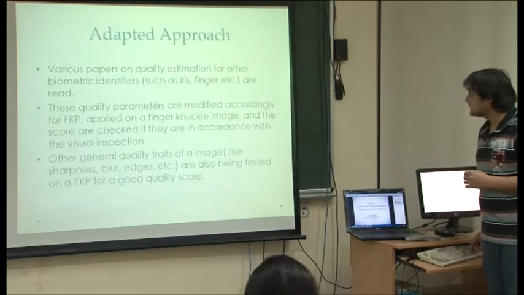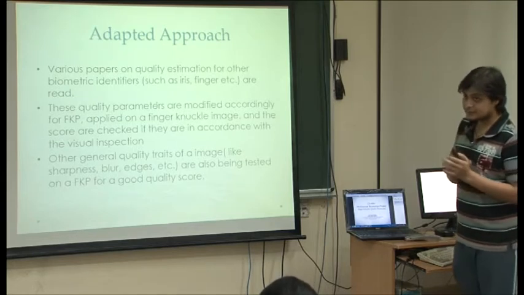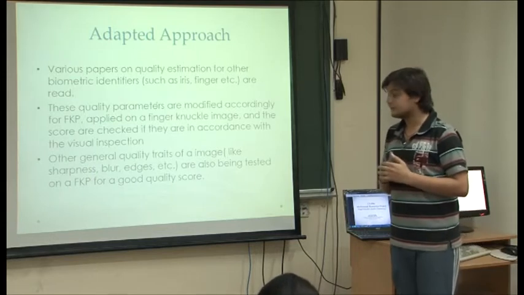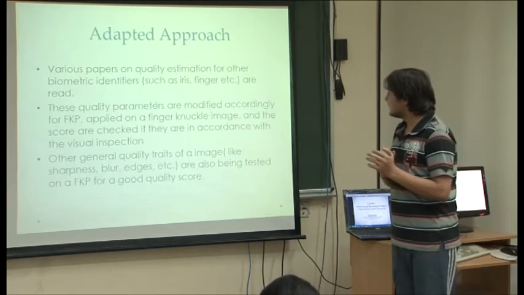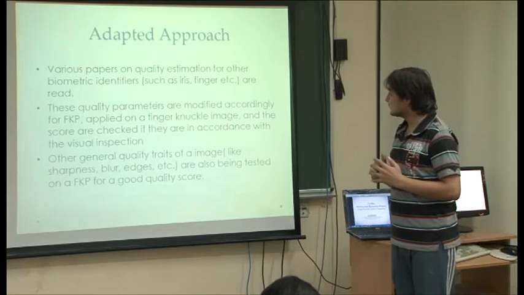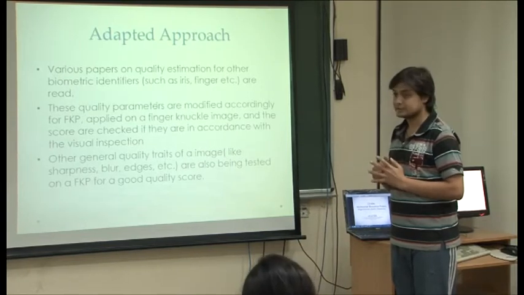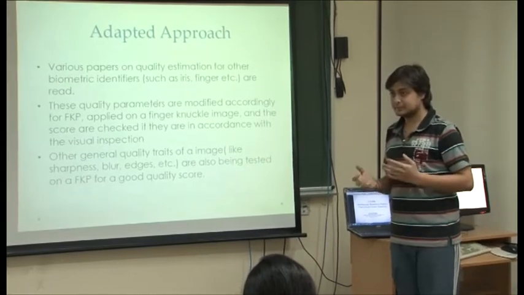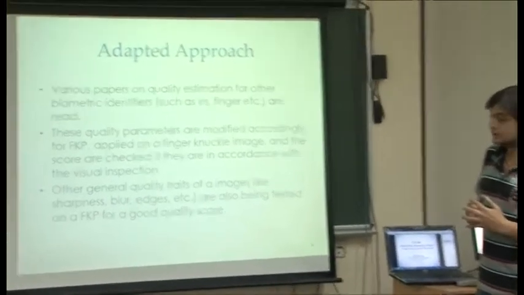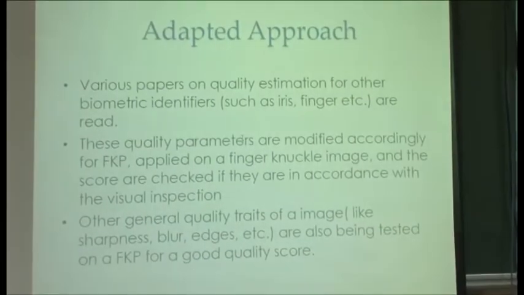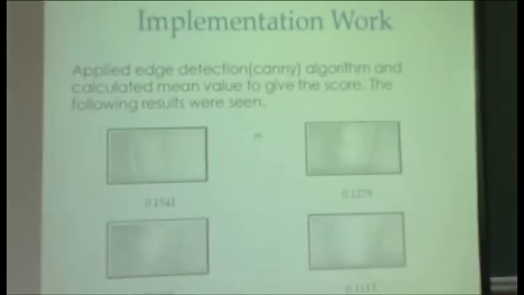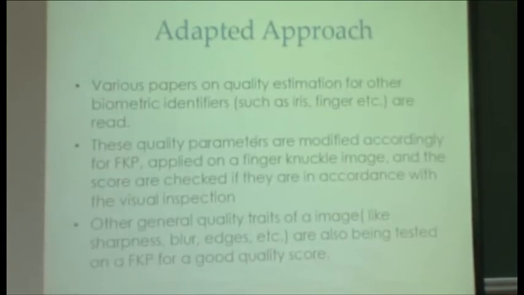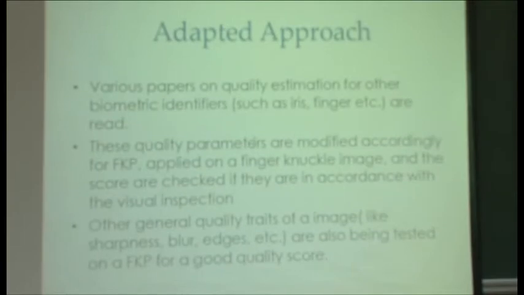recognition. As the finger knuckle system is a new system, there is not much research in the field. So my adaptive approach is that I have studied quality estimation of various other biometric identifiers, like iris and fingerprint, and their parameters I am trying to manipulate according to the FKP and then apply them. So you are considering the four parameters? No, those four were the basic parameters. After that, others will be defined.